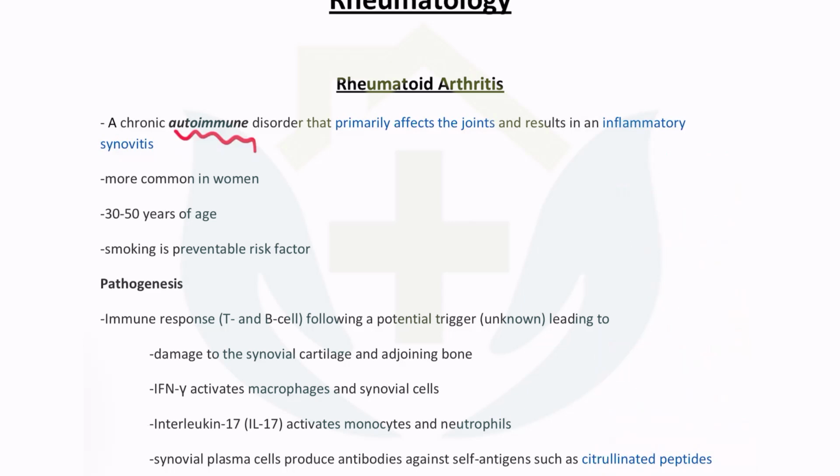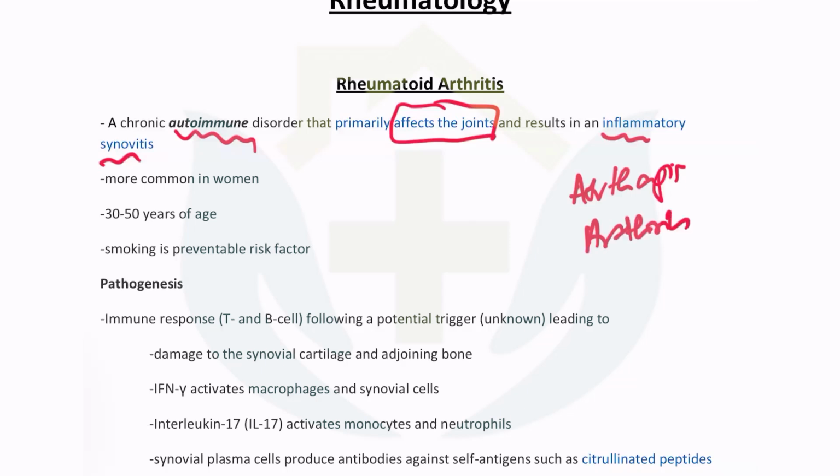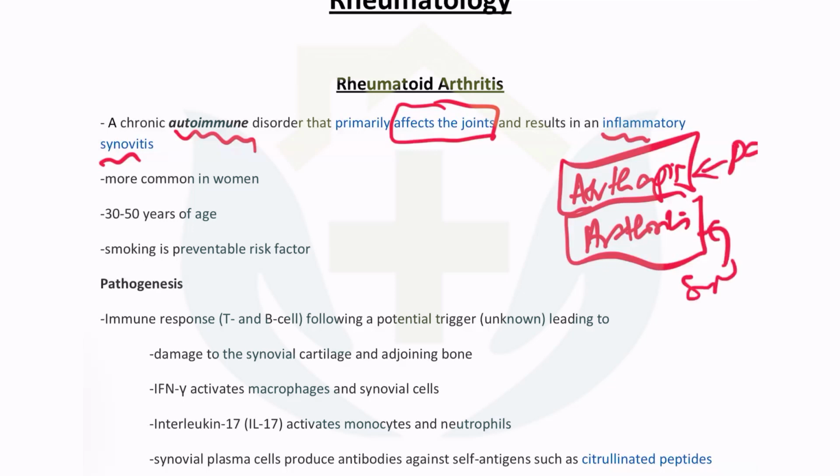Now, what is wrong in rheumatoid arthritis? It is also an autoimmune disorder, but it primarily affects the joints. When I say primarily affects the joints, that means it's not the joints only that are involved. Other organs may also be involved, but mostly it is the joints, resulting in an inflammatory synovitis. Now, there is a difference between arthralgia and arthritis. When it is only pain, it is arthralgia. When there is swelling, pain, stiffness, it is arthritis, or in better terms, synovitis.